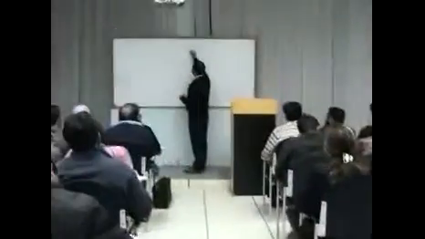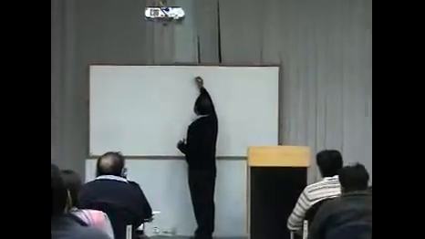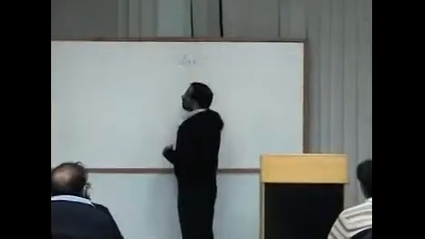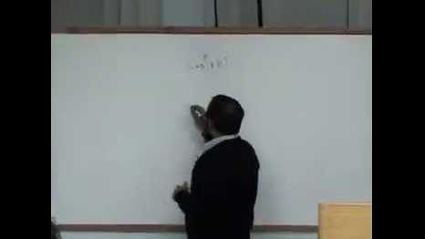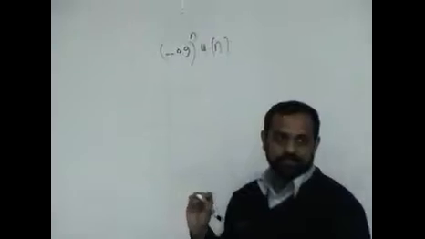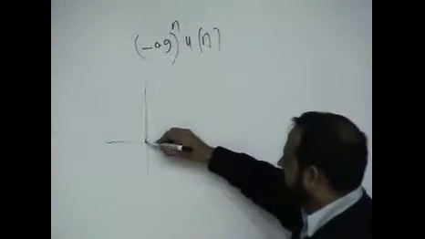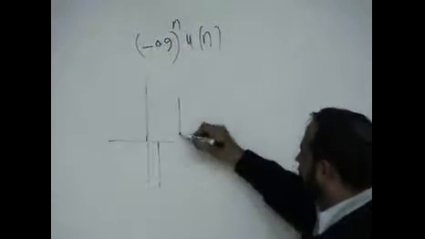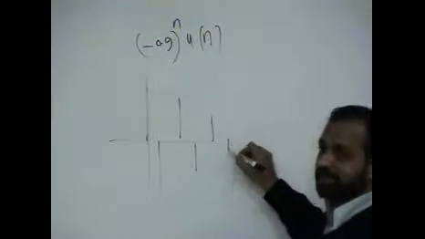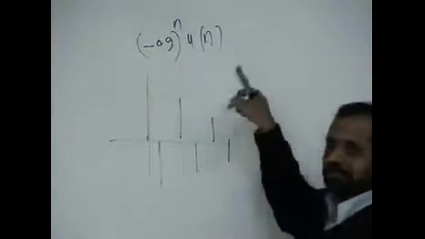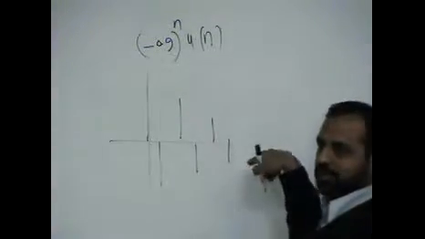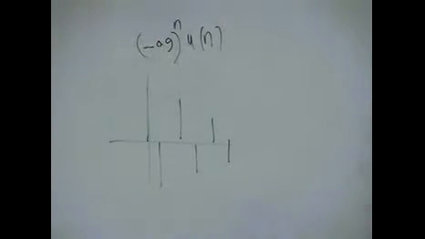And if a is negative, what if it is minus 0.9 to the n, u[n]? How does it look? It starts positive 1, then negative, then positive, then negative. This is also a very real system. It will go positive, negative, positive, negative; this is how h[n] will behave.